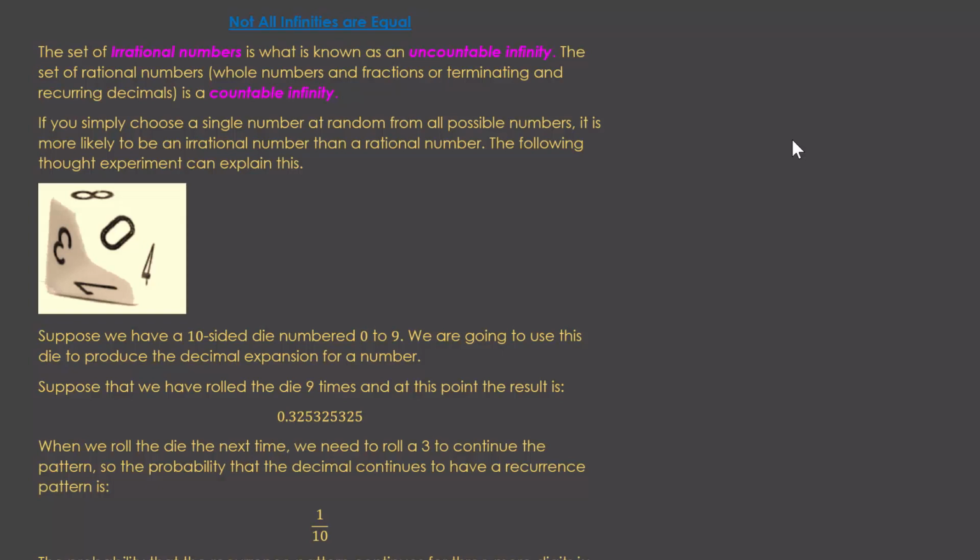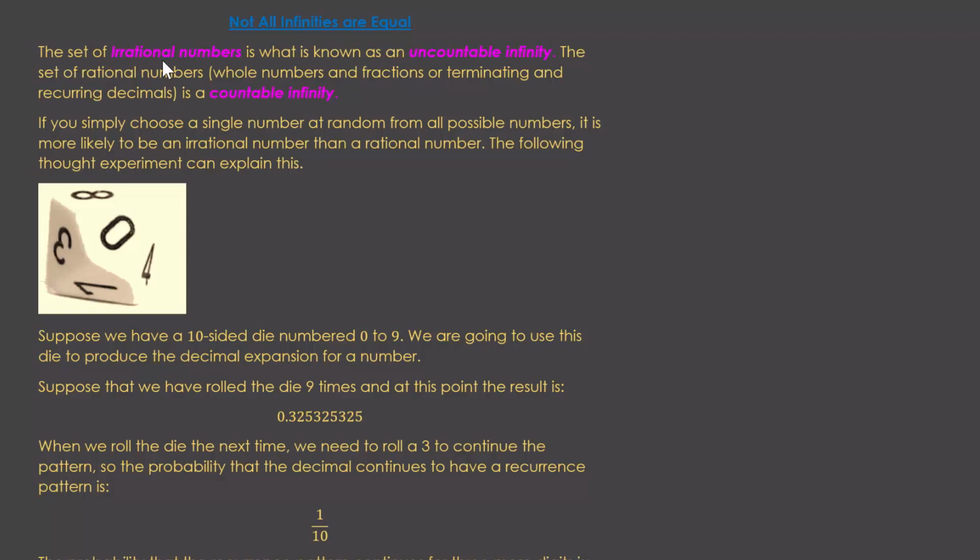Now, this is not something you particularly need to know at this stage of your maths, but you might find it interesting. I've also tried to make this explanation very simple. You can find lots of stuff on YouTube about different orders of infinity and things like that, but they're actually quite difficult to understand. So I'm going to try and pitch this at a level that an able Year 8 could understand. So it's called Not All Infinities Are Equal.